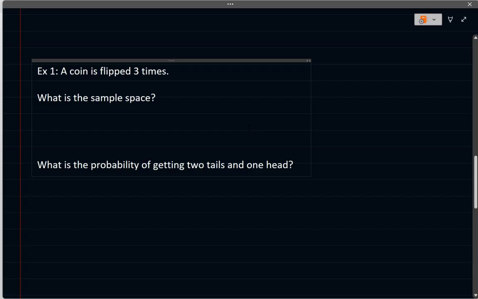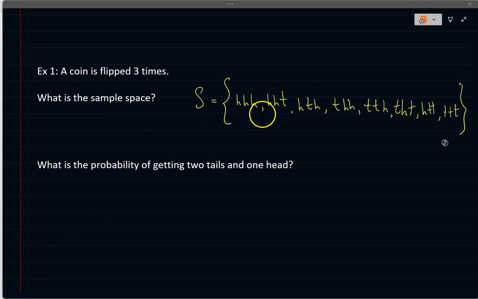Okay, so what do we have here? We have a coin that is flipped 3 times. What is the sample space when you do this? So these are the total sample space. Either you get all 3 heads, 2 heads and 1 tail, 1 head first, then tails, then head, and so forth and so on. And notice that when you list all the possibilities, the total sample space ends up having 8 elements in here. Okay, 1, 2, 3, 4, 5, 6, 7, 8.